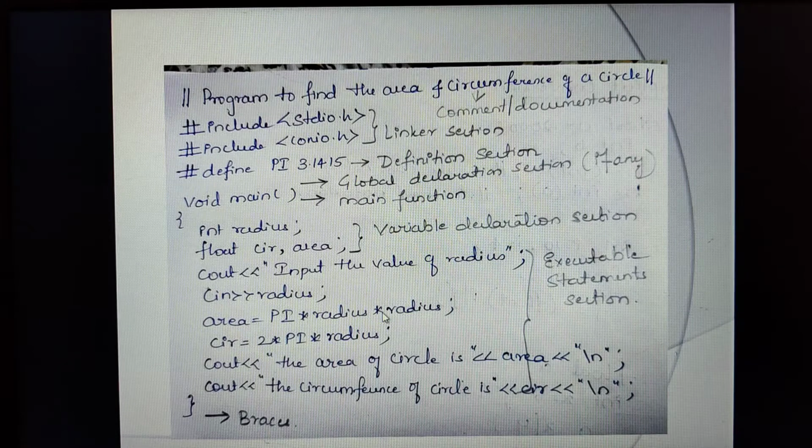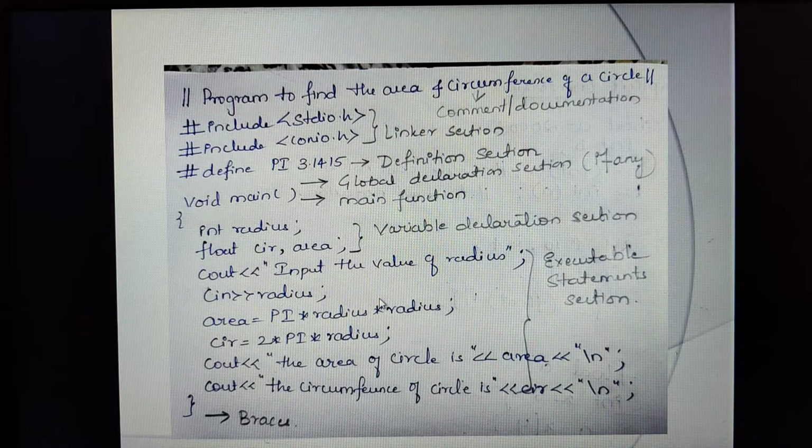Then we have seen the linker section. Linker section always begins with the hash include, which is nothing but the preprocessor directive, which tells the compiler to include these header files with our main program, isn't it?